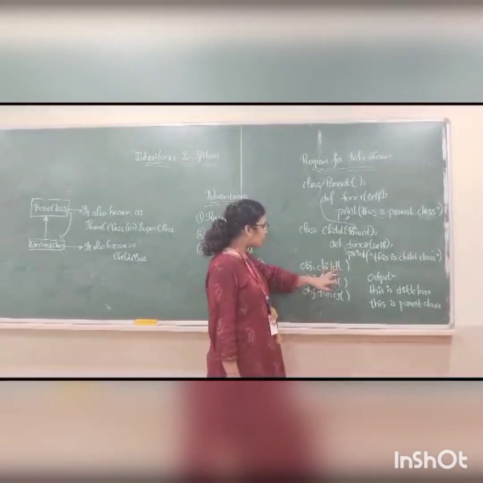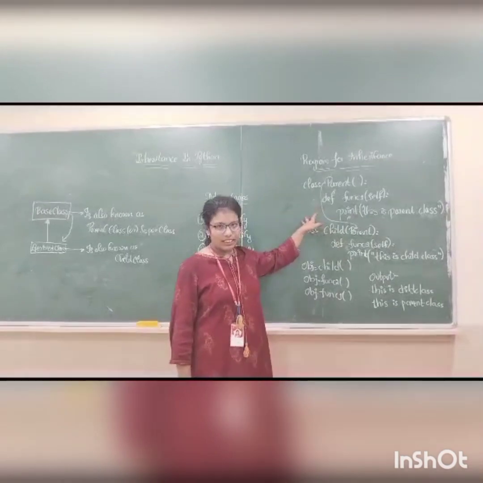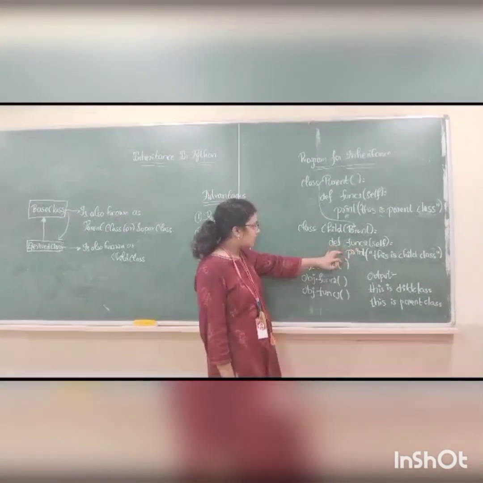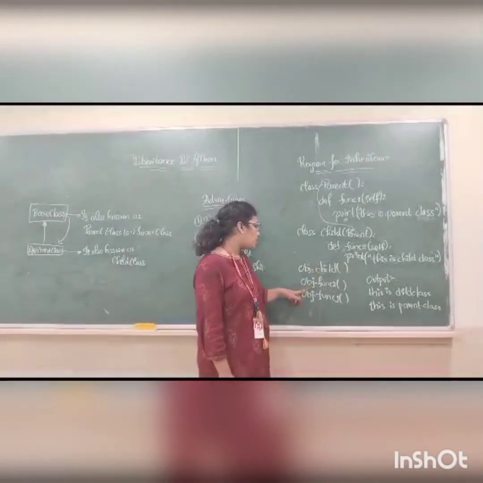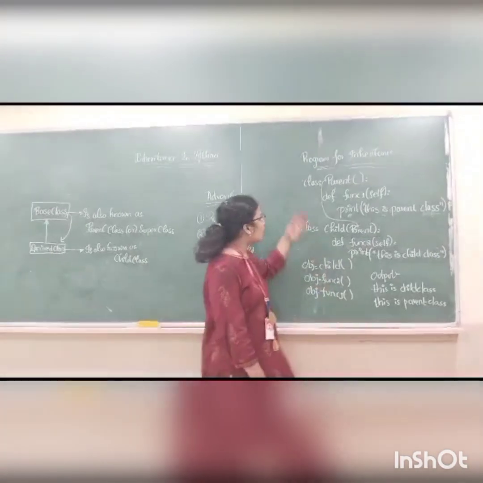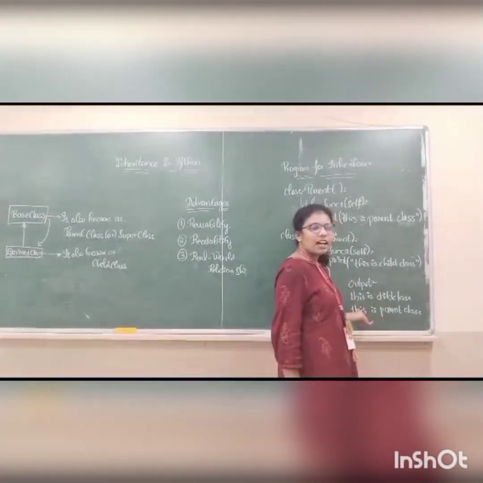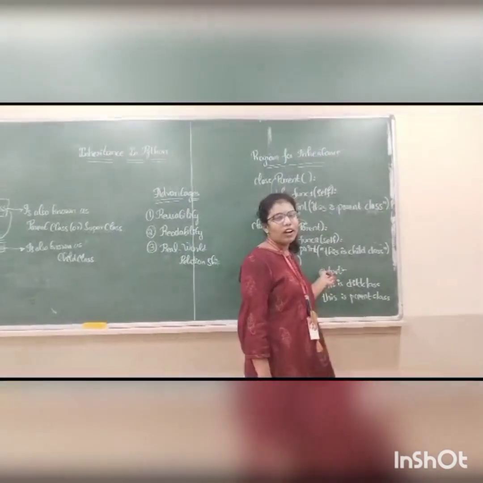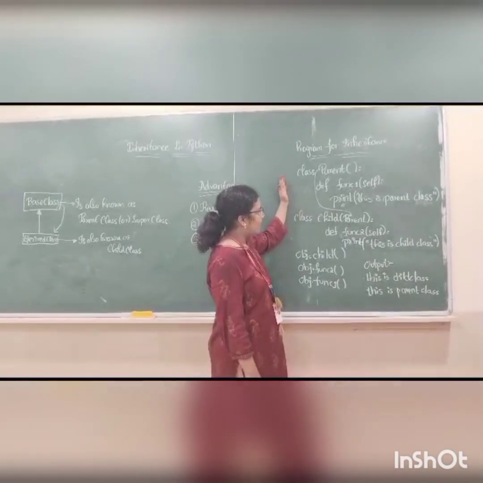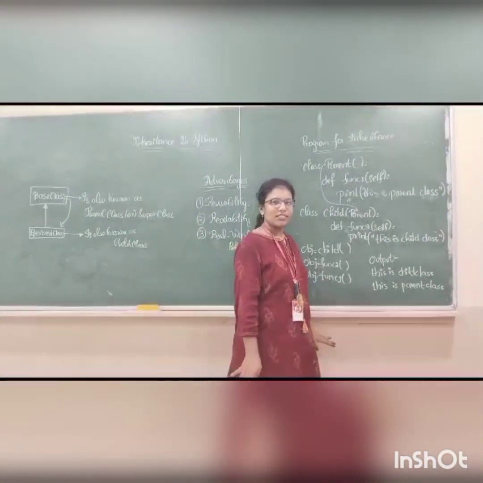Now if I create an object for the child, we can access child class properties as well as the parent class properties. To access the methods in the child class, I am writing object dot function 2 and object dot function 1. If we execute this program, we get the output: this is child class and this is parent class. By this small example, we can understand that all the properties in the parent class are inherited by the child class.